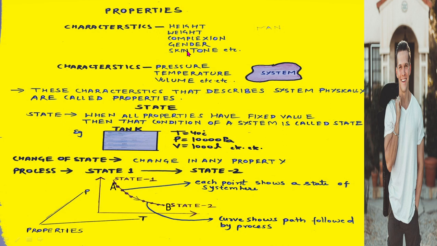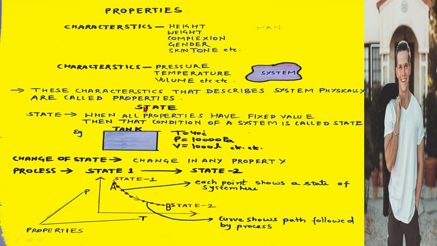Similarly, if we want to describe the condition of a thermodynamic system, then we need to specify the characteristics such as pressure, temperature, volume, etc. So these characteristics are called properties of the system. Okay, now let us discuss the state of a system.